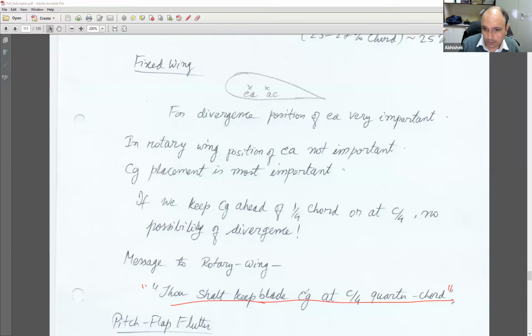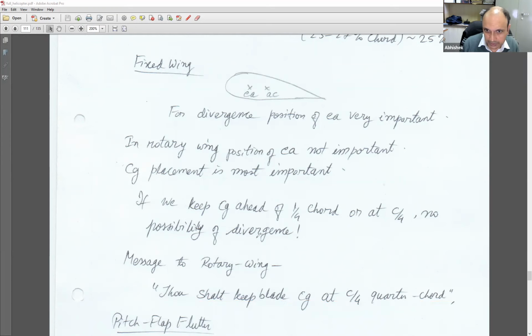So you always ensure that. In the construction of the blade, small lead elements are put near the leading edge, which will try to bring the CG ahead of quarter chord. So you will put enough amount to ensure that the CG is ahead of quarter chord. That's the important thing.